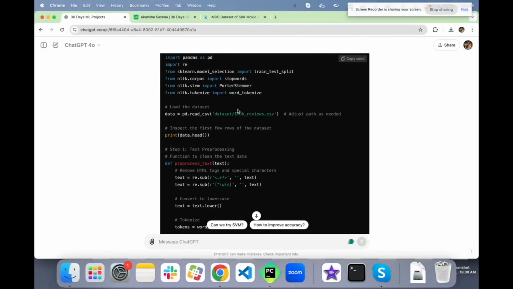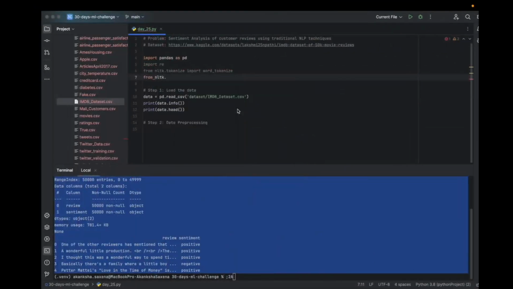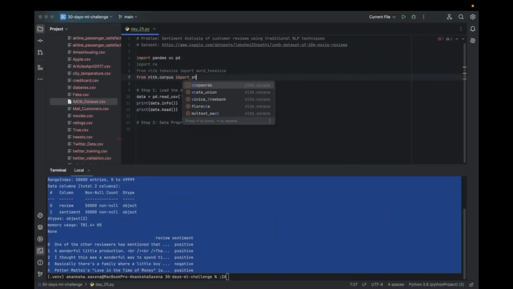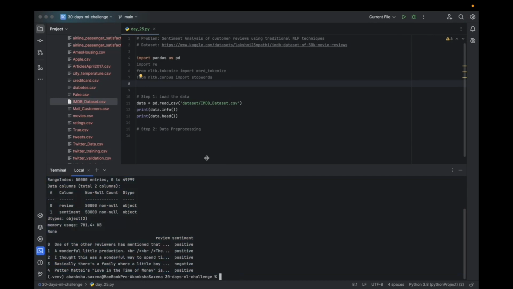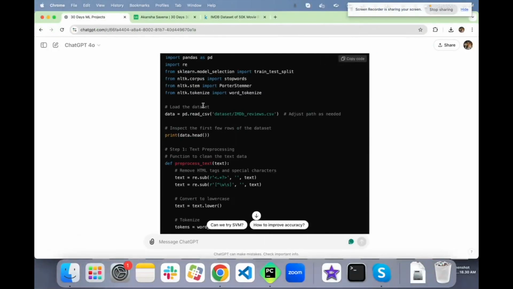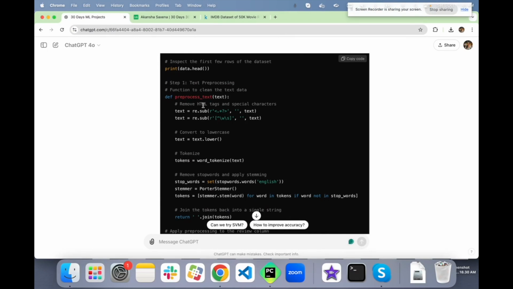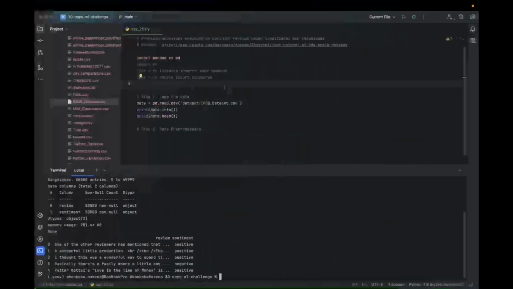Then we will be needing, again from NLTK corpus, import stopwords. We need to remove the stop words, they do not add much to the training. Once we are done, we need to apply stemming.